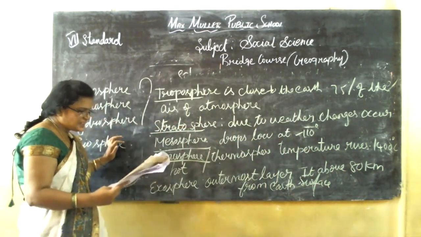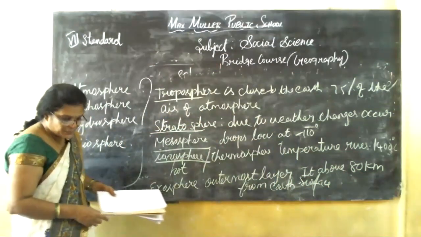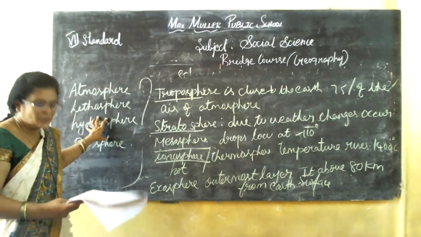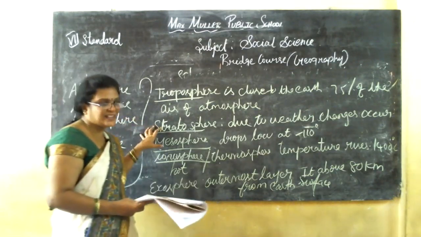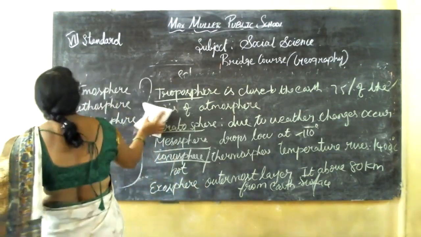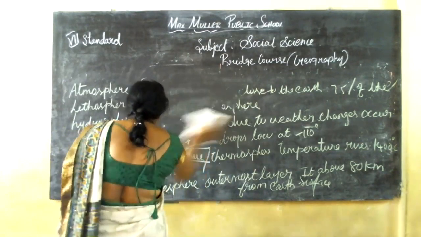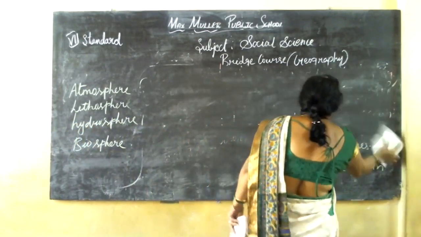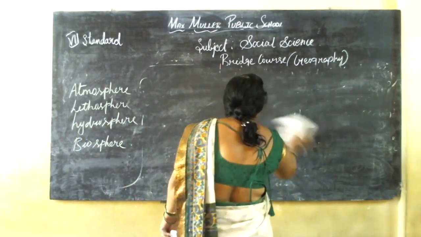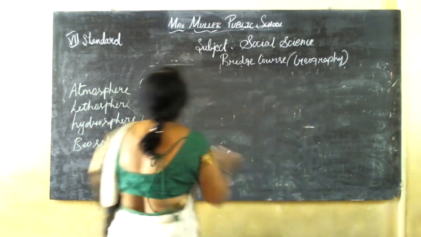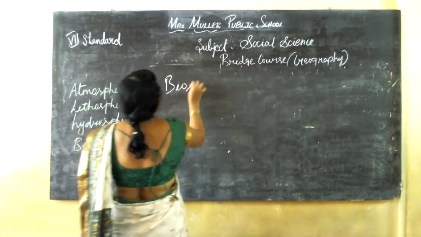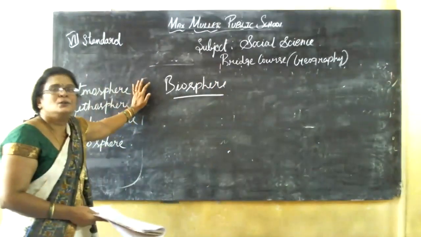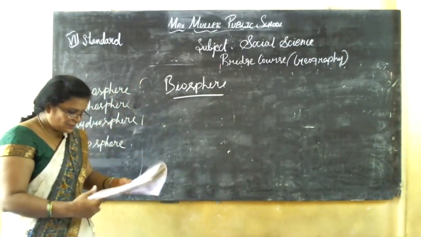The next one is biosphere. You all know the biosphere makes the human life on the earth very comfortable. So we can also call it an ecosystem.